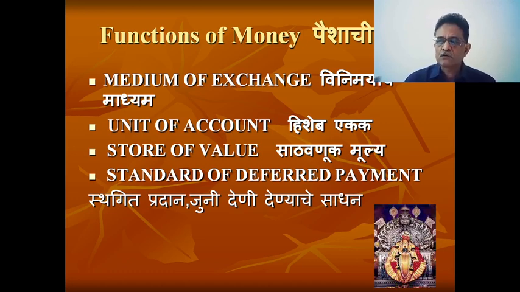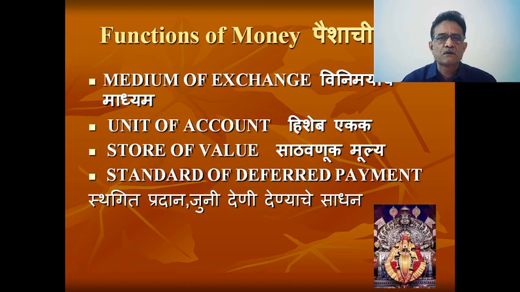Store of value. If I use a perishable commodity like vegetables or milk, then I cannot store it, but money can be stored. This is an added advantage over the barter economy. Store of value is another function of money. Then standard of deferred payments.